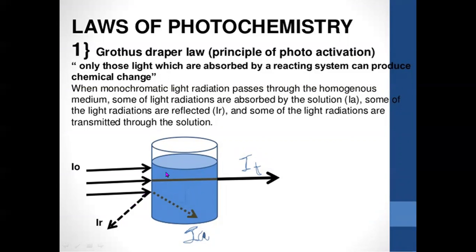So only radiations which are absorbed can bring the chemical change. No other radiations, whether reflected or scattered, can bring any chemical change.